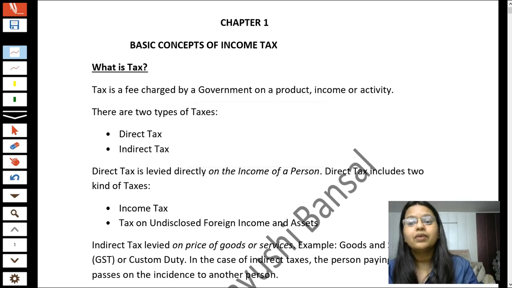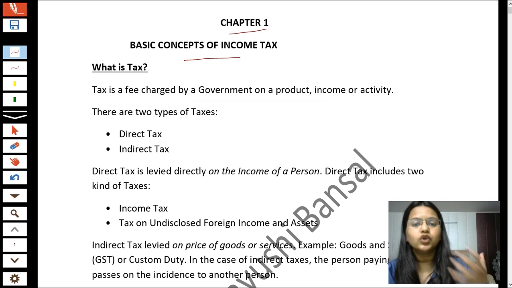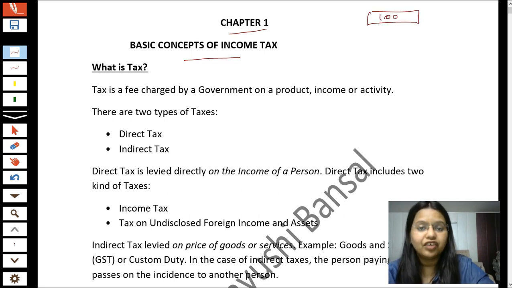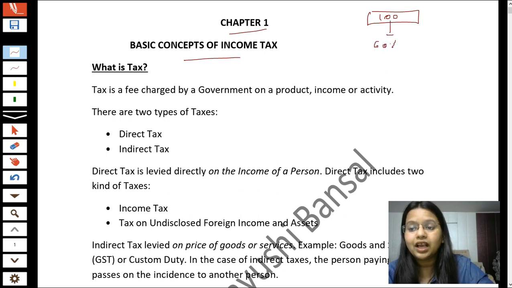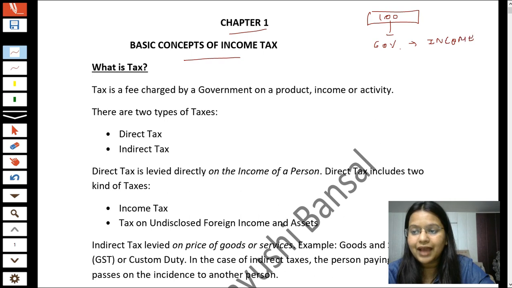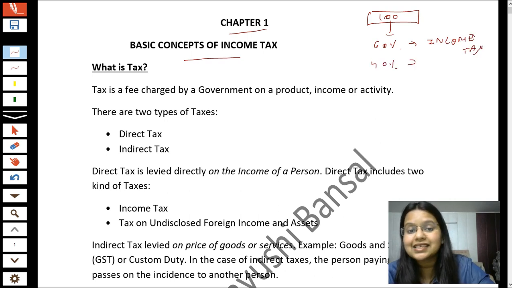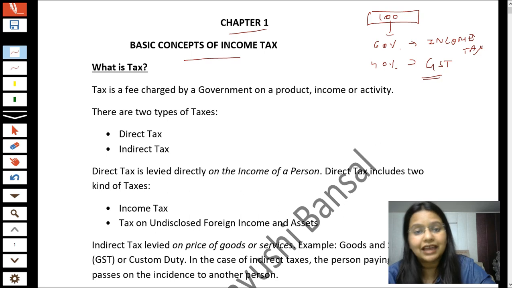So, students, before starting our chapter, I would like to share the marking scheme of a CA Intermediate examination. You all know that a 100 mark paper will be coming in your CA Intermediate examination, and of these 100 marks, 60% will be covered by income tax, and the balance 40% will be covered by indirect taxes, that is goods and service tax, which is popularly known as GST. GST means goods and service tax.